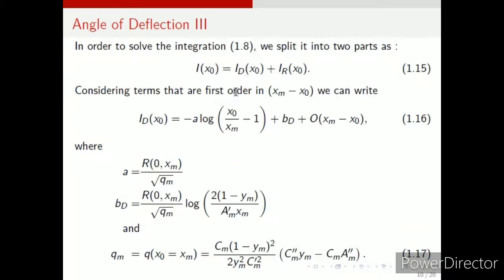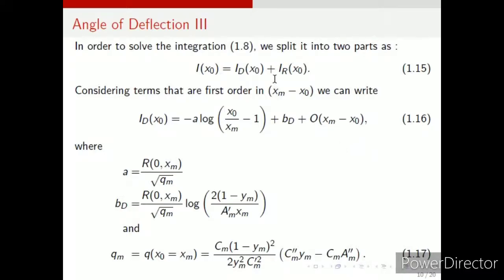We have taken a Taylor series expansion and got rid of the divergence. A bit of approximation is also taken, and finally after long calculations we have got Id x0 in this form, 1.16, where the expressions of a, b, d and qm are given in 1.17, as you can see.